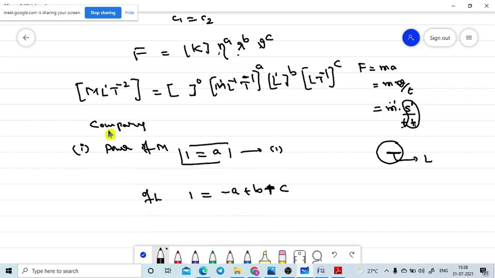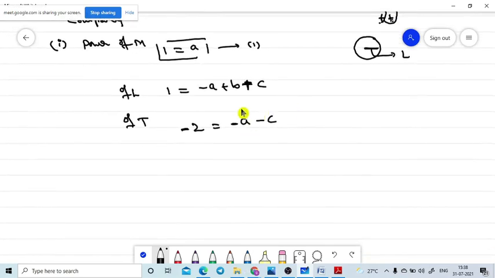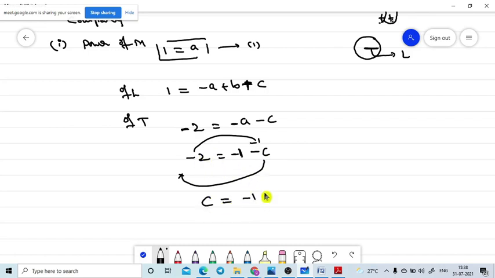So what about comparing the powers of T? On the left, T power is minus 2, which is equal to minus A, nothing from B, and minus C. Now we already know the A value. I am substituting it in this equation: minus 2 equals minus 1 minus C. So now I am sending C to this side and minus 2 to the other side, so C will become plus C, and minus 1 minus 2 will become plus 2.